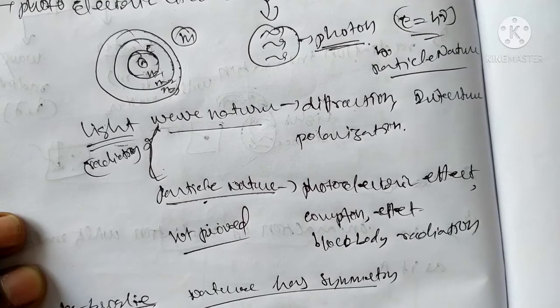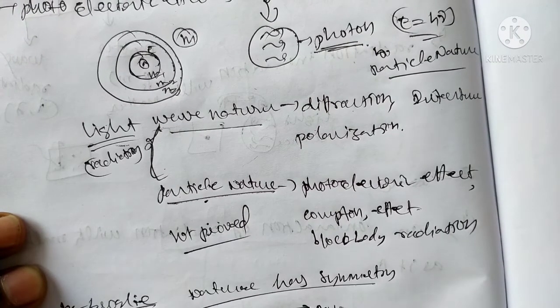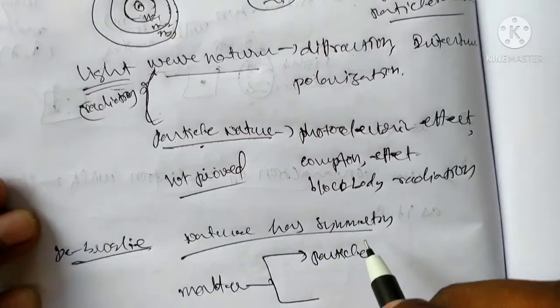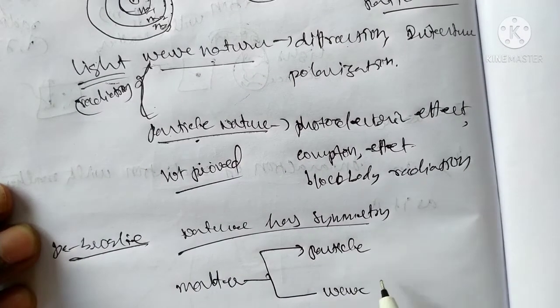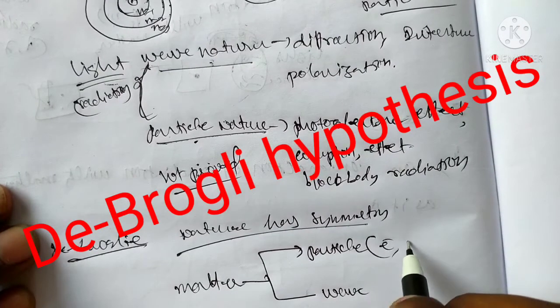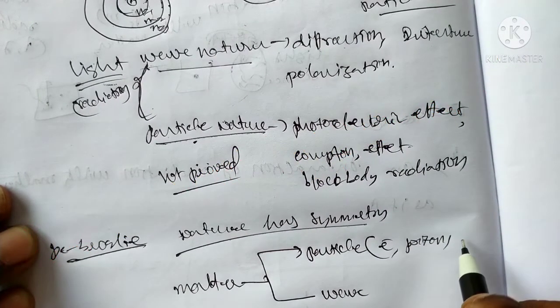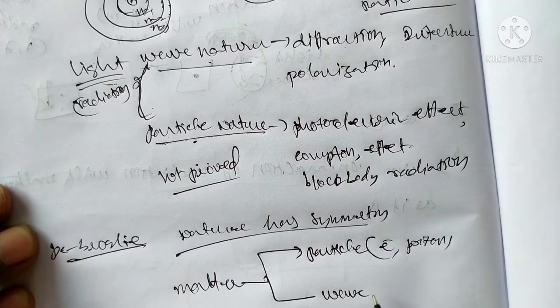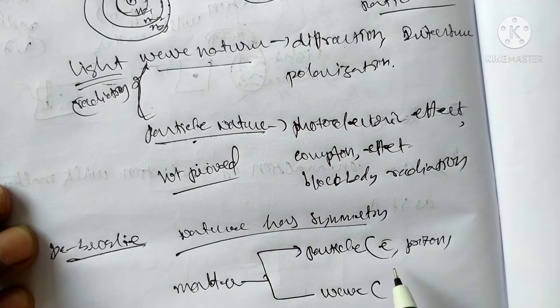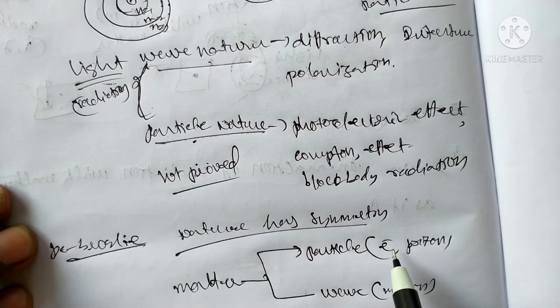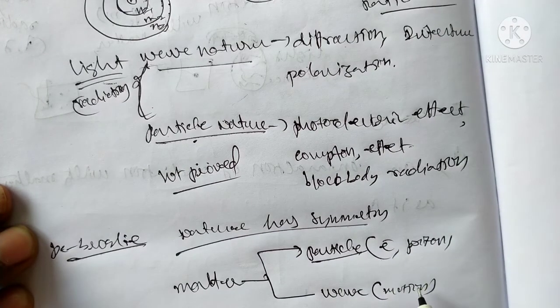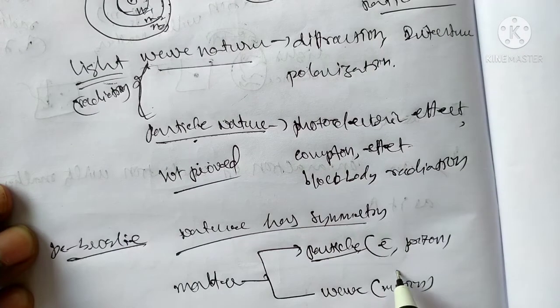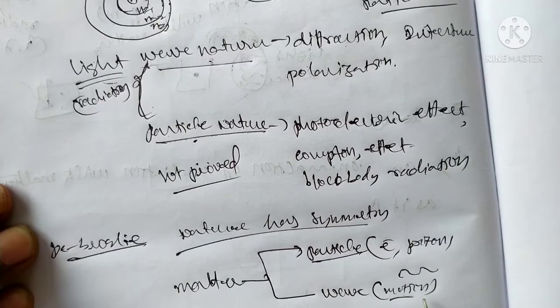matter is nothing but particle nature. According to de Broglie, particle and wave. Particle is nothing but electron, proton, alpha particle, like this. Wave means any motion of the particles. Suppose an electron moves with velocity v in the wave, that is also motion of particles. Electron has mass and momentum, proton has mass and momentum, that is particle nature. They move with a velocity v like a wave, that has wave nature, motion of particles.